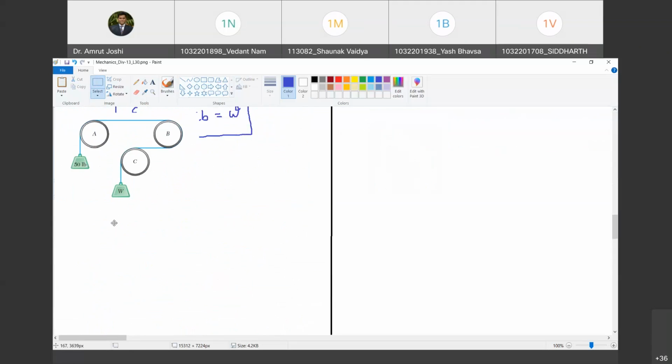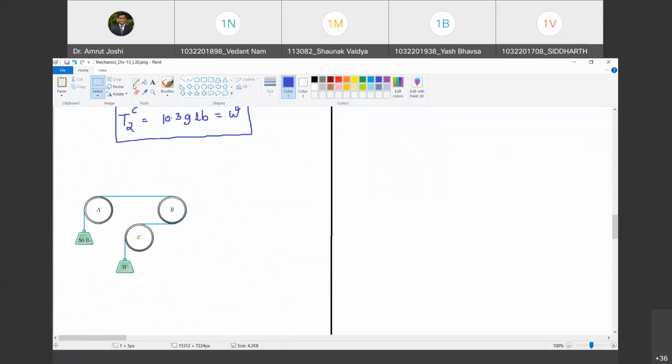As I go on increasing W, I will reach a value where the motion will be impending from 50 lb to W. Are you with me?